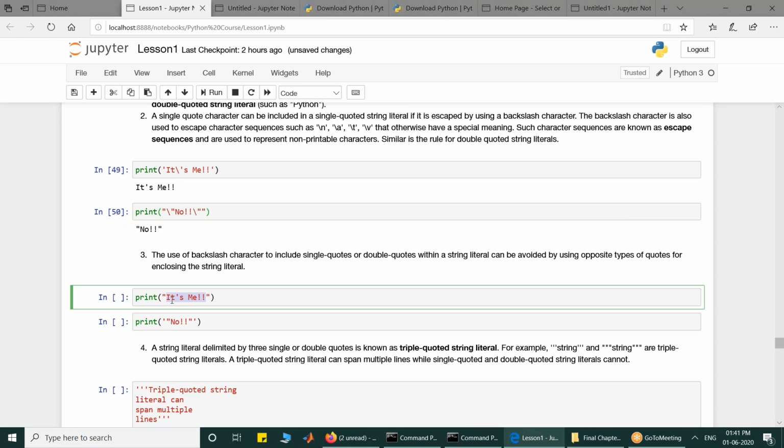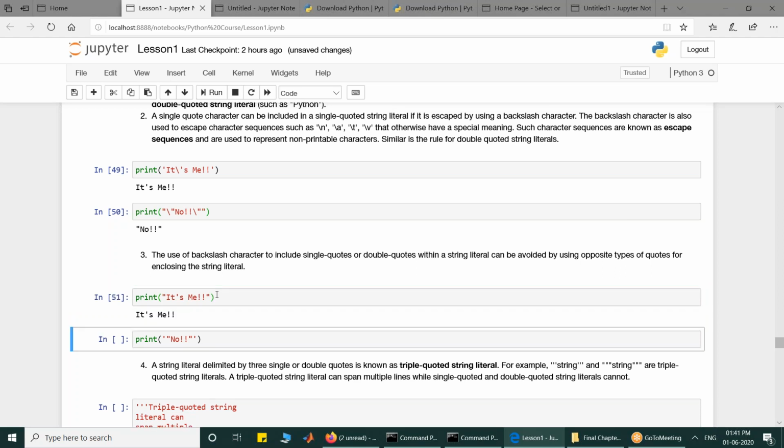"It's me" is a double quoted string because it starts with double quotes and ends with double quotes. Within a double quoted string, I can write a single quote without escaping it with the backslash character. I have written it's me. It is valid. I have not written the backslash character because it is included within double quotes.